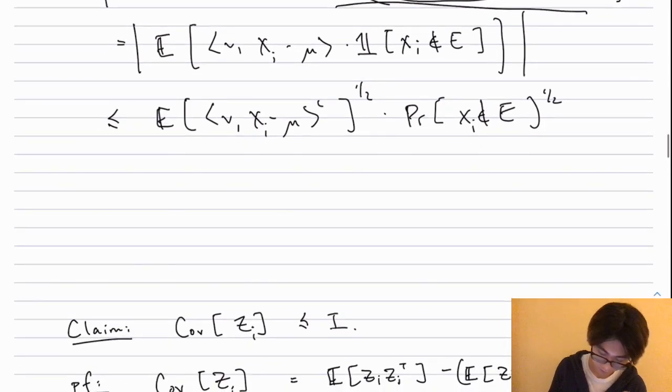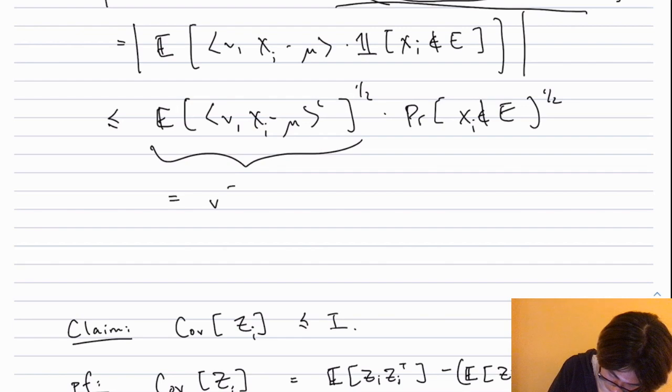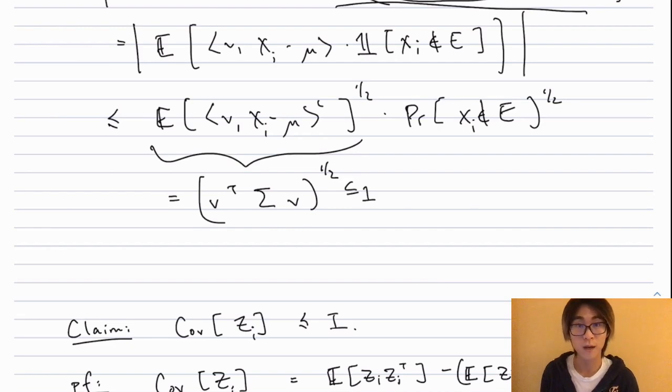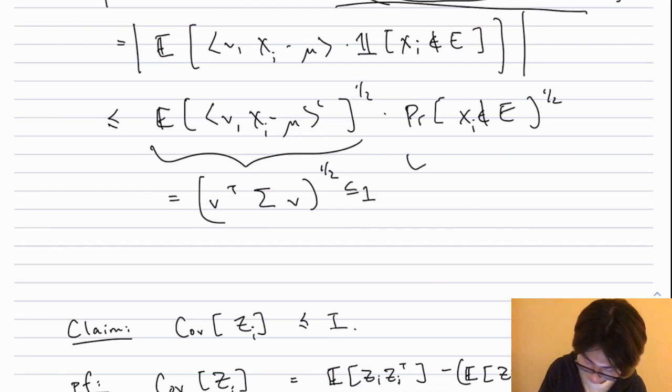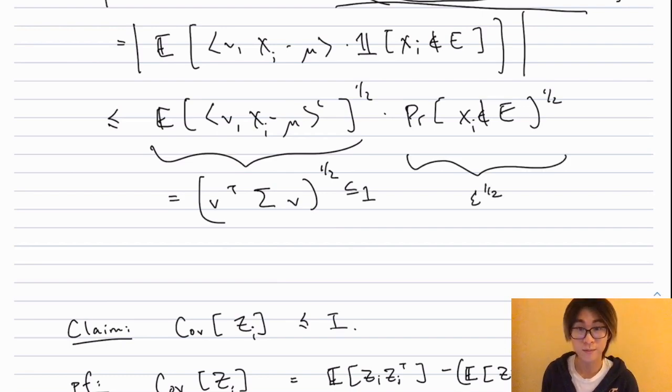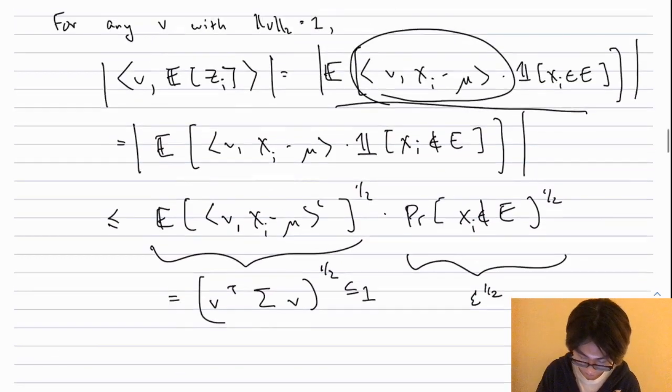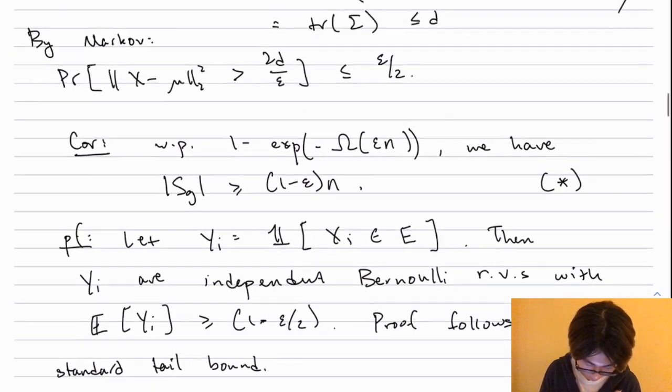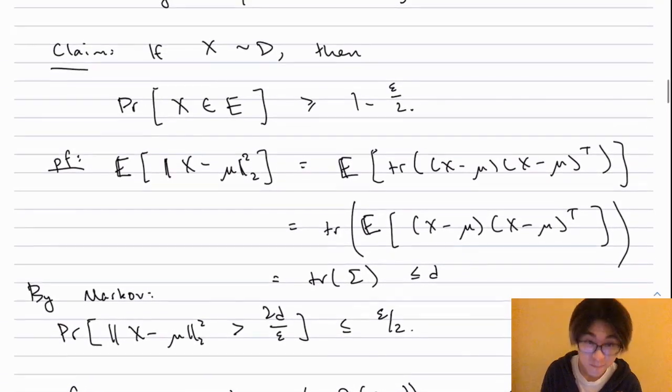And now we're done, because this quantity here is simply v transpose sigma v to the 1/2, which is at most 1, because sigma has spectral norm at most 1, and this is epsilon to the 1/2 by the claim that we proved initially. By this claim.